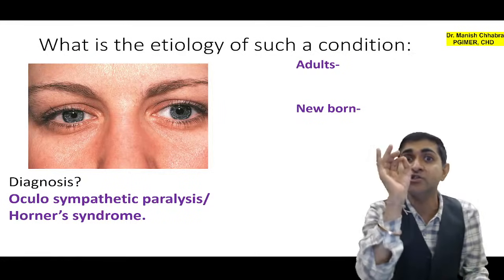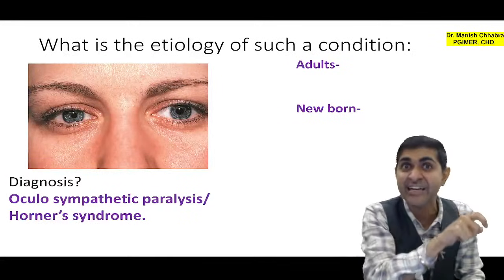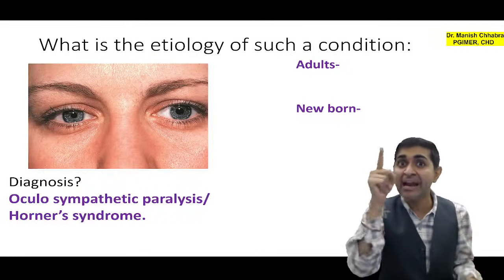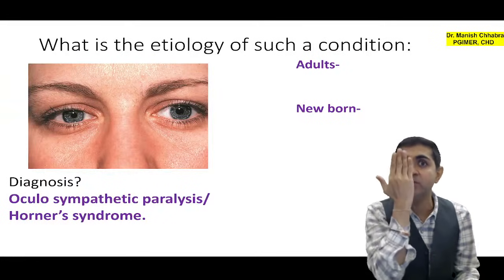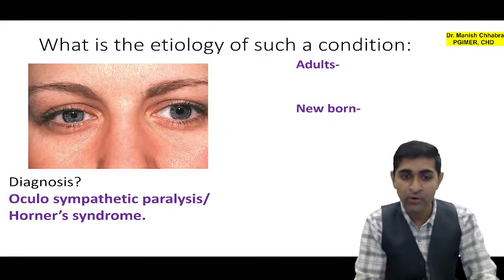Ptosis is not full, it is partial ptosis due to paralysis of the Mueller's muscle, which is supplied by sympathetic fibers. And there is miosis, pupillary constriction. And there is anhidrosis as well. Anhidrosis is loss of sweating of half of the face.